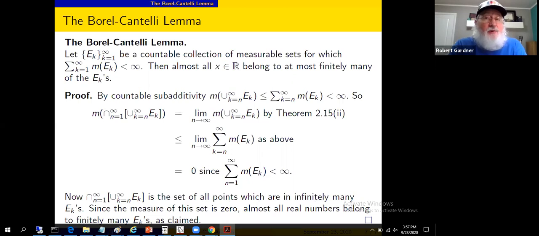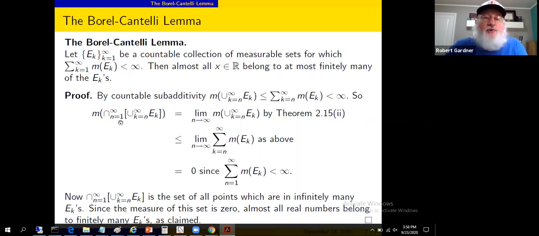Well, that's the thing we want to show has measure 0. The measure of that set is the measure of the intersection of this union. Taking an intersection, we're intersecting more and more, so we're creating a descending collection of sets, indexed by the n here.